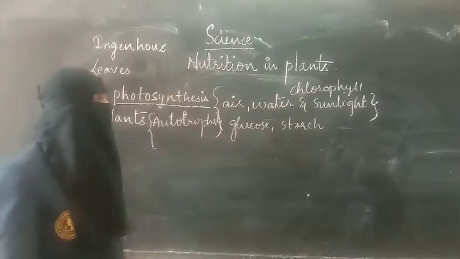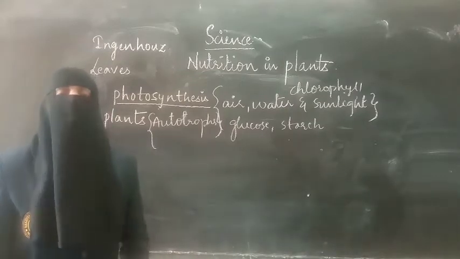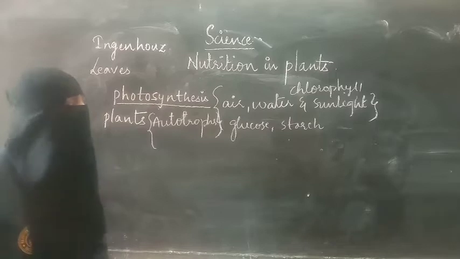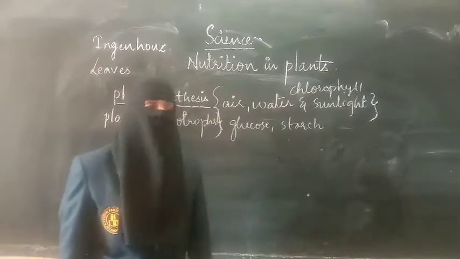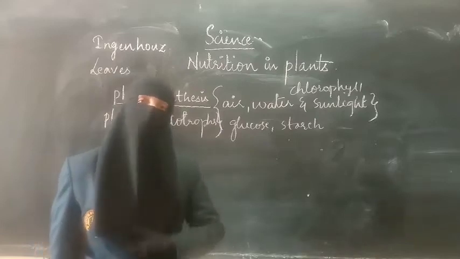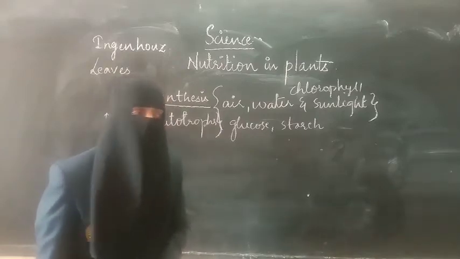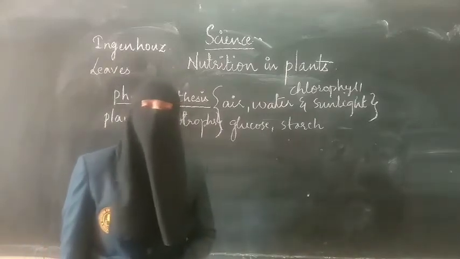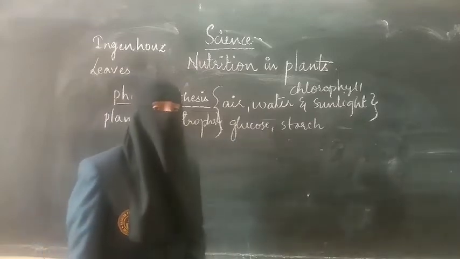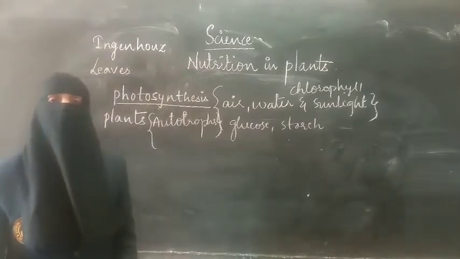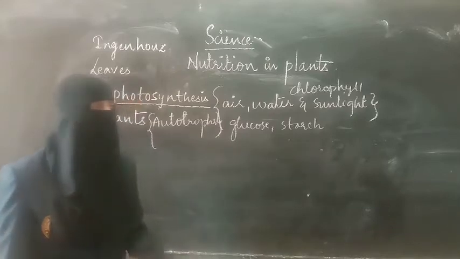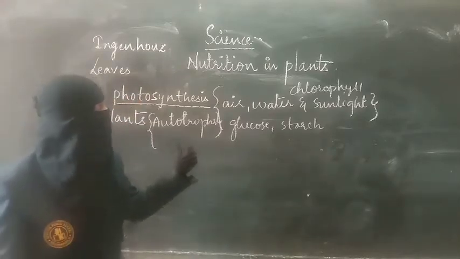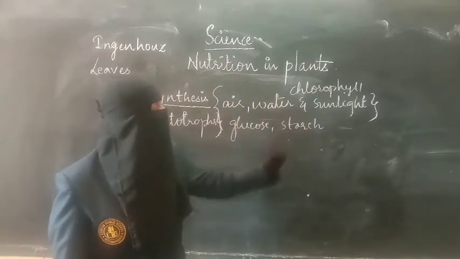We have seen that the leaves of plants are mostly green in color. That is because of the presence of a pigment called chlorophyll. Like our blood is red in color because of the pigment hemoglobin, in the same way the green color of the leaf is because of chlorophyll. So there are four major things required to perform photosynthesis. What are those? Air, water, chlorophyll and sunlight.